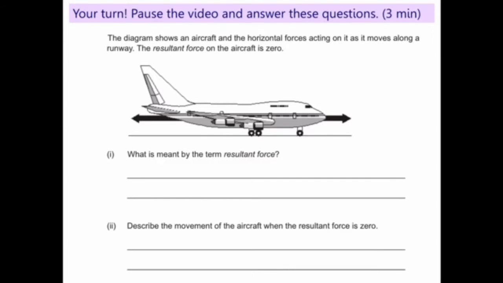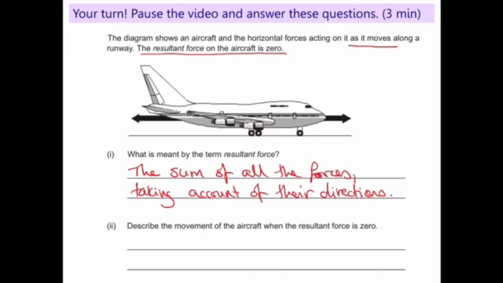Ready for an answer? Resultant force is the sum of all the forces taking account of their directions. Or you could have said it's what you get when you add up all the forwards forces and then take away all the backwards forces, and you've explained the same thing.